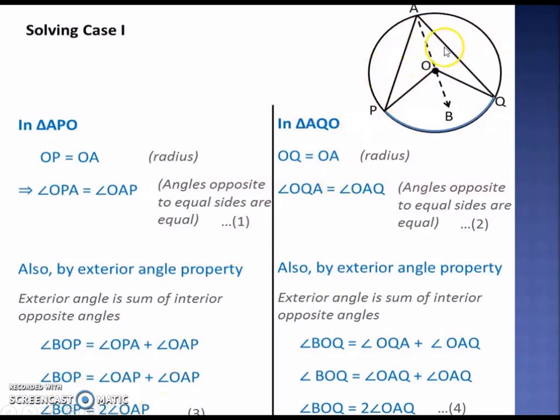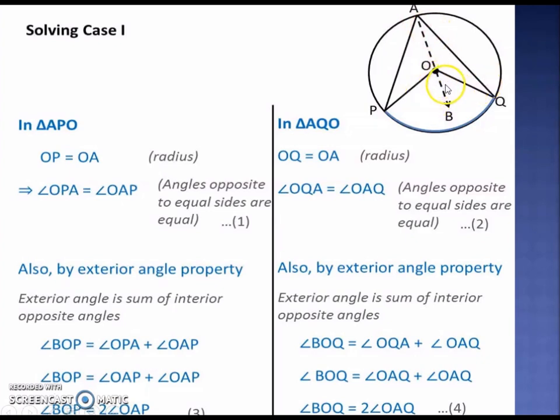Now in the same way, if I consider triangle AOQ, here also I can prove similarly. OA and OQ are radii, so they are equal. So angles opposite to equal sides are also equal by the isosceles triangle property. And angle BOQ is the exterior angle corresponding to these two interior opposite angles.